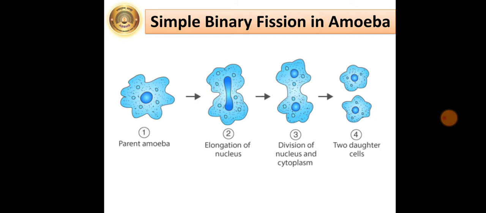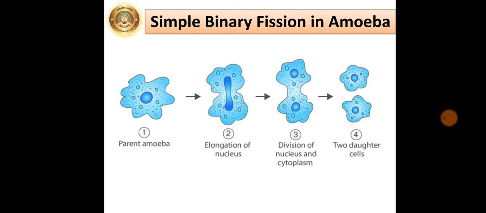Prokaryotes, protists, that is amoeba, paramecium, euglena, and eukaryotic cell organelles like mitochondria and chloroplast perform the asexual mode of reproduction by binary fission. Fission means division. Bi means two. The cell divides into two. In this process, the parent cell divides to form two similar daughter cells.